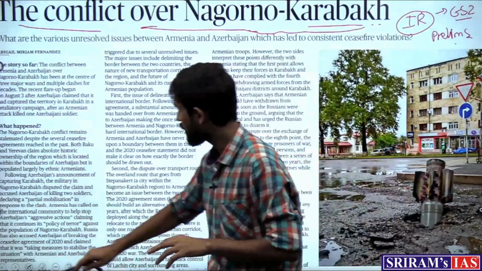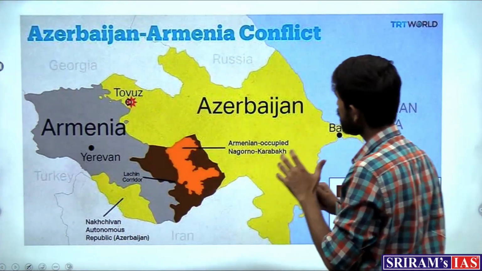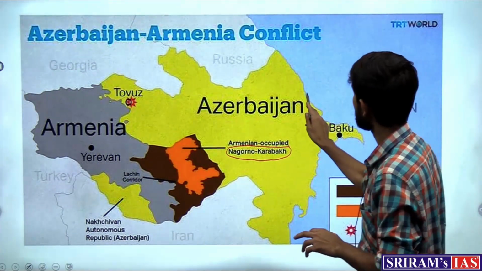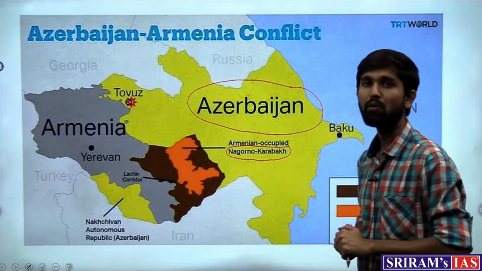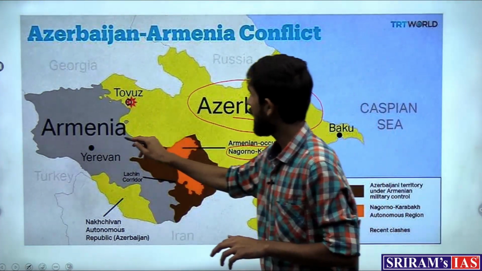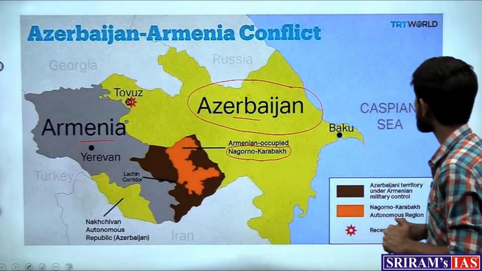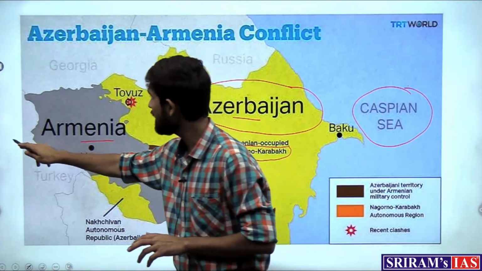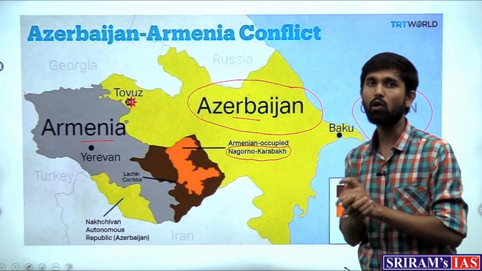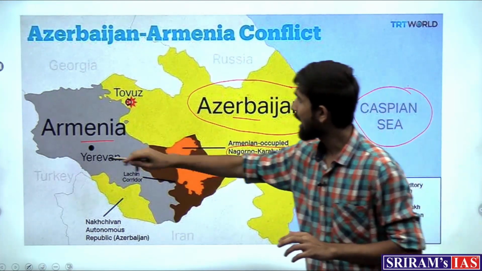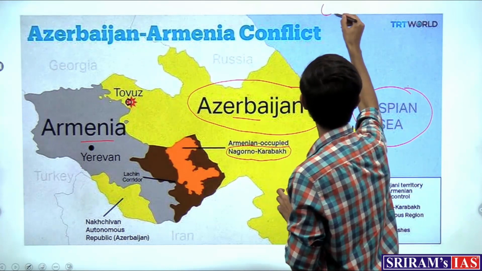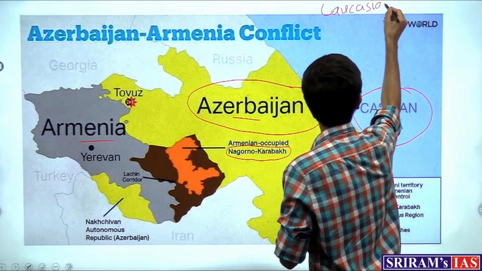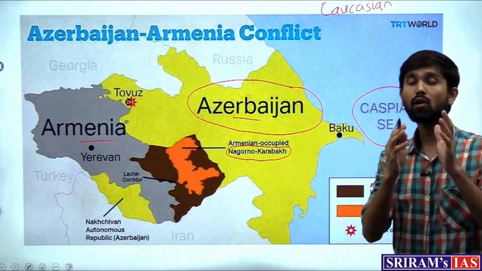So first let's look at what exactly is this region. So Nagorno-Karabakh region is a region in the country of Azerbaijan, and the conflict is between two countries, that of Azerbaijan and Armenia. These are two countries which are situated between the Caspian Sea, and which sea is there on this side? The Black Sea. So the countries or the region between the Caspian Sea and the Black Sea is known as the Caucasian region. That is why these countries are known as Caucasian countries.